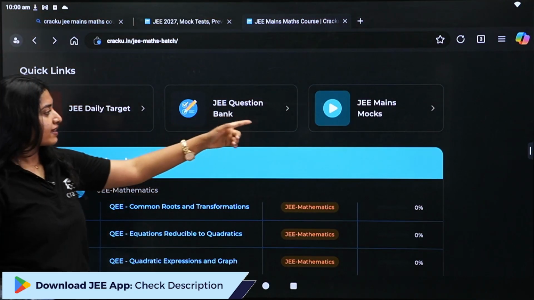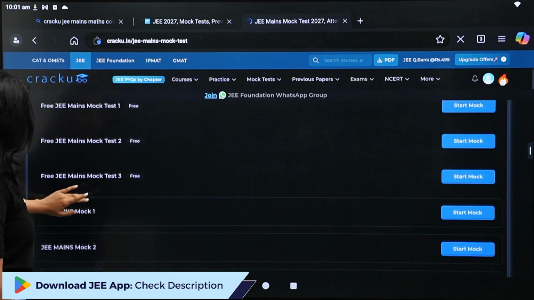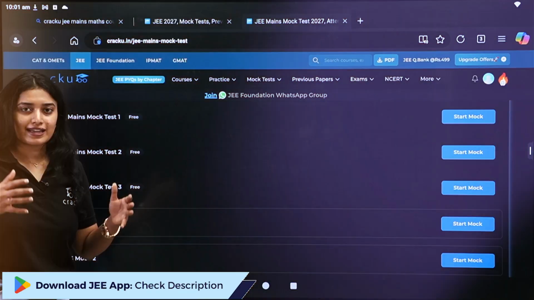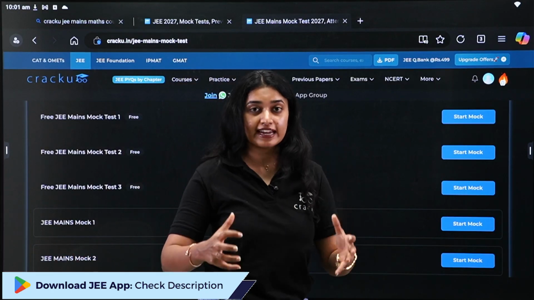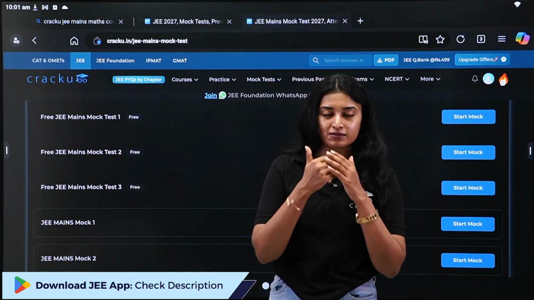The next quick link is JEE Mains Mocks. Since you are a student of Cracku, you'll get more mocks. But people who are not students of Cracku will get 3 free mocks. Make sure to attempt them. Since we are just 5 months away from JEE Mains, it is very important to get in the exam zone. That's why mocks are very important. Start attempting mocks as much as possible.